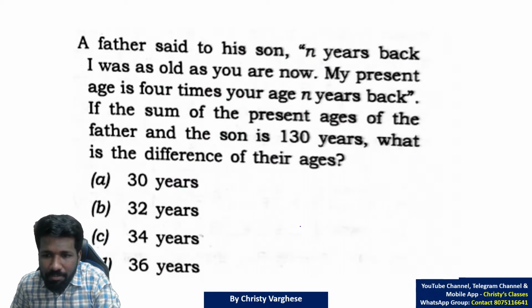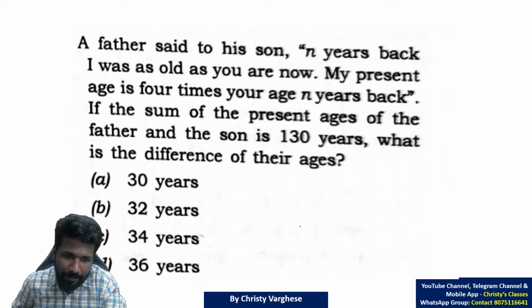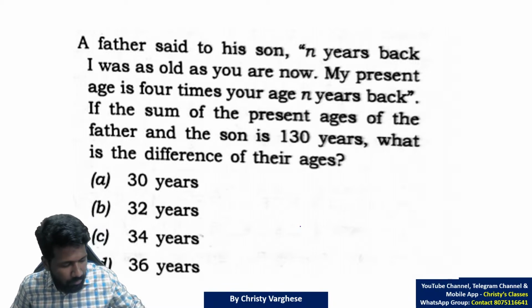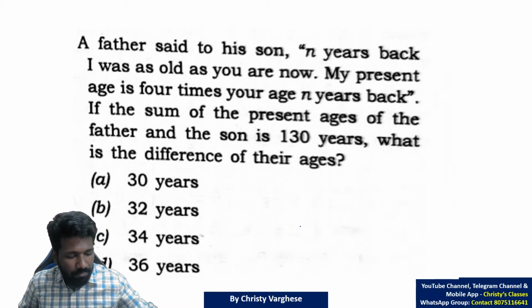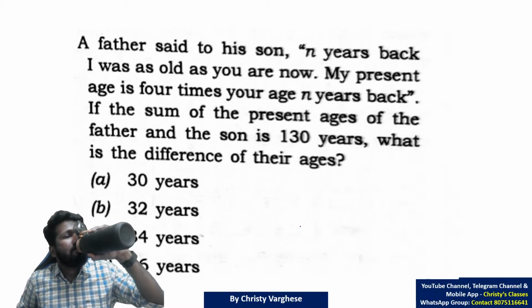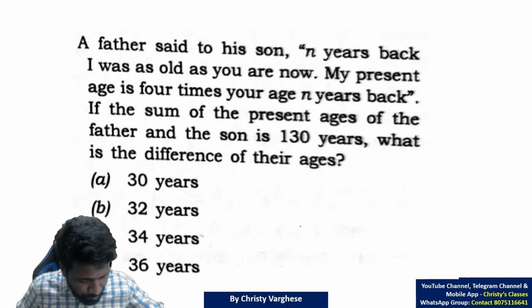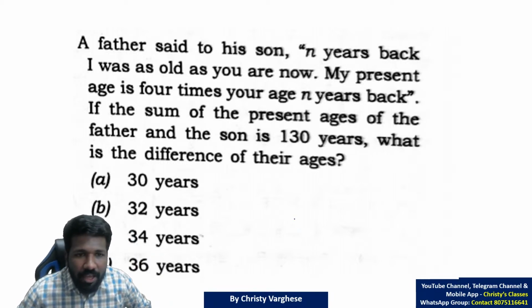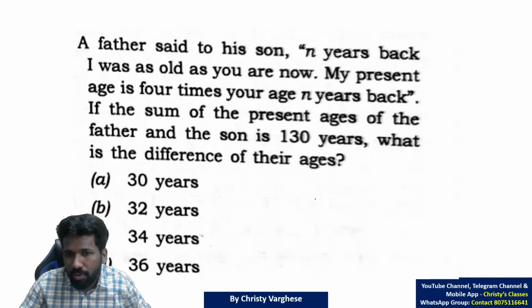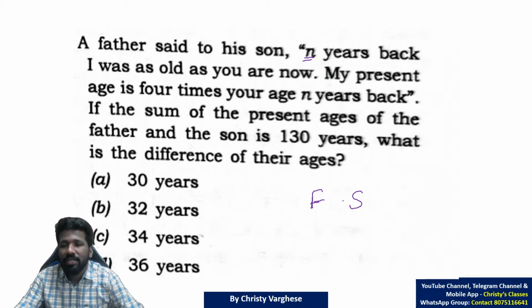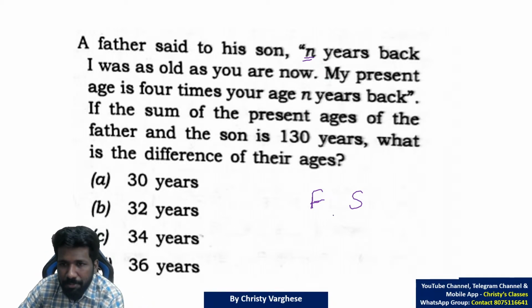Age problem, a little time-consuming question. Okay, I'll explain. A father said to his son, N years back I was as old as you are now. So there is a father, there is a son, and there is a variable N, the number of years. Let F be the age of the father and S be the age of the son.